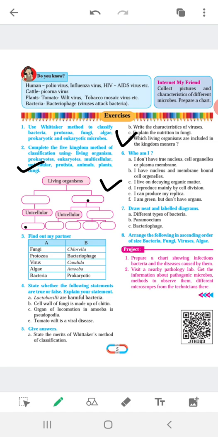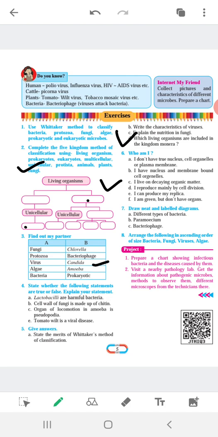Now question 3. This is the match the pair, find out my partner. So here it is giving the different kingdoms, and there are examples of that kingdom. You have these examples in your textbook. So you should try to find fungi. For example, fungi, and you have a picture of fungi, that is Candida, in your textbooks.